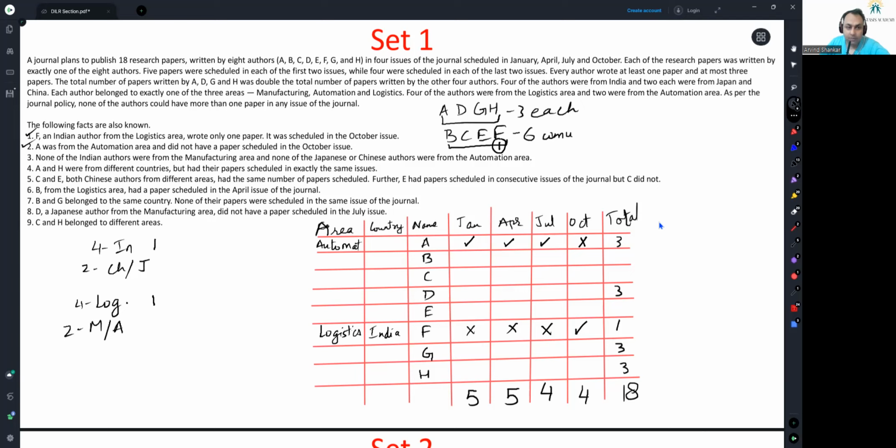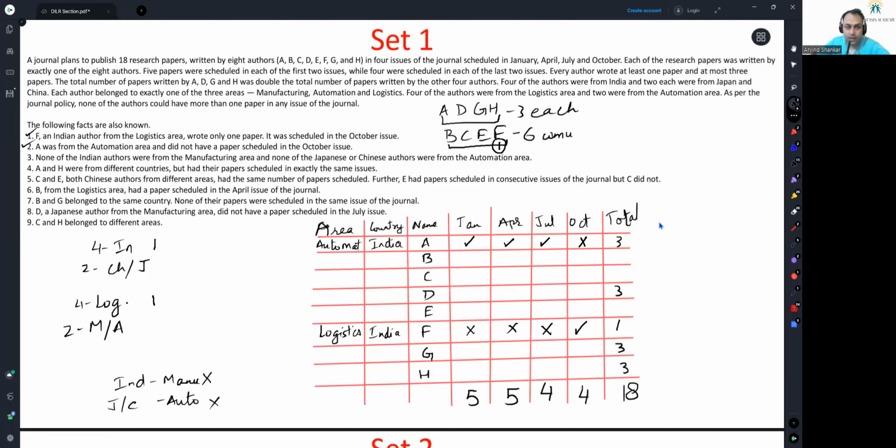Third is none of the Indian authors were from manufacturing area. Indians, manufacturing, not happening. And none of the Japanese or Chinese authors were from automation area. Automation with Japanese and Chinese was not happening. So go back. A was from automation. So it has to be country India.